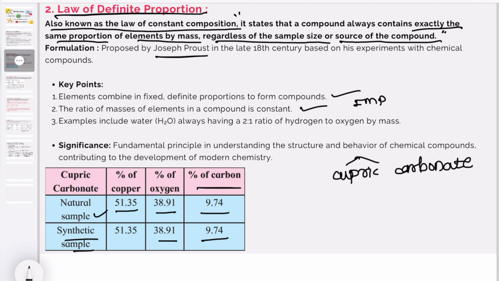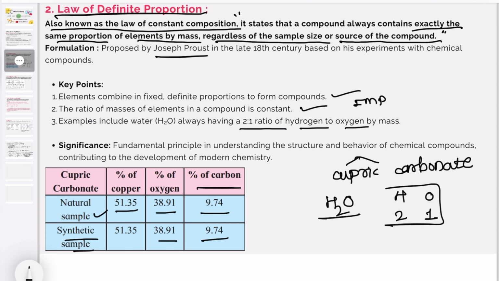Examples include water, always having a 2:1 ratio of hydrogen to oxygen by mass. Here water is formulated as H2O. In water there are 2 moles of hydrogen and 1 mole of oxygen. So this is a 2:1 ratio of hydrogen to oxygen.